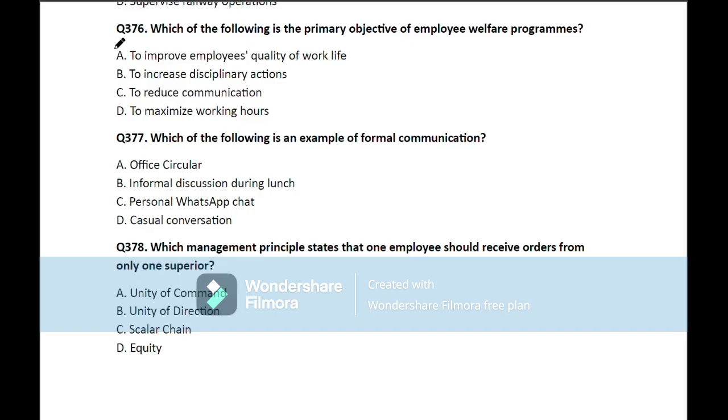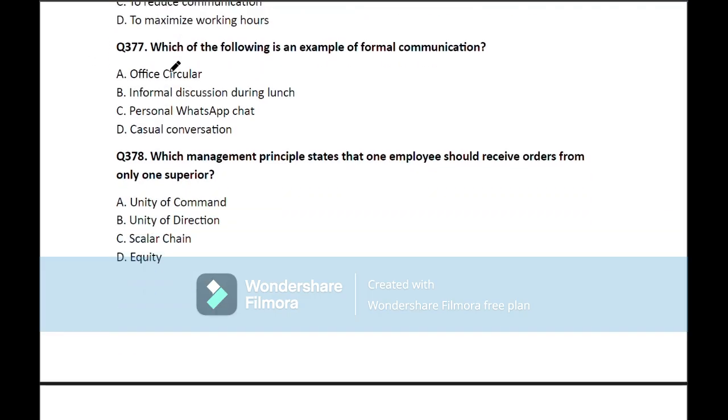Question number 376. Which of the following is the primary objective of employee welfare programs? So here the correct answer is to improve employees' quality of work life. Move on to the next question.